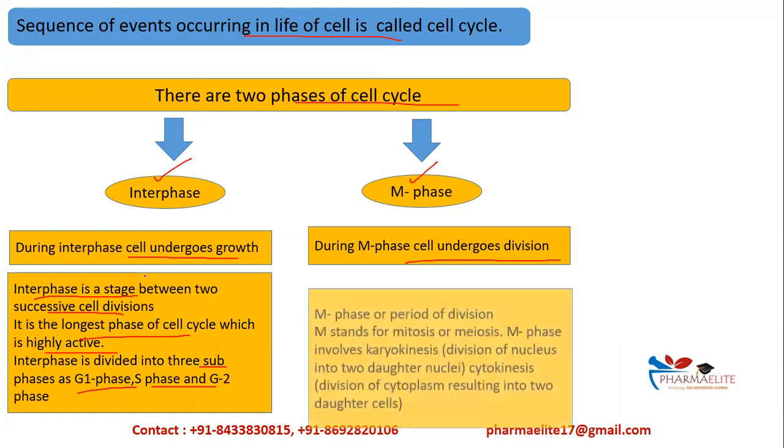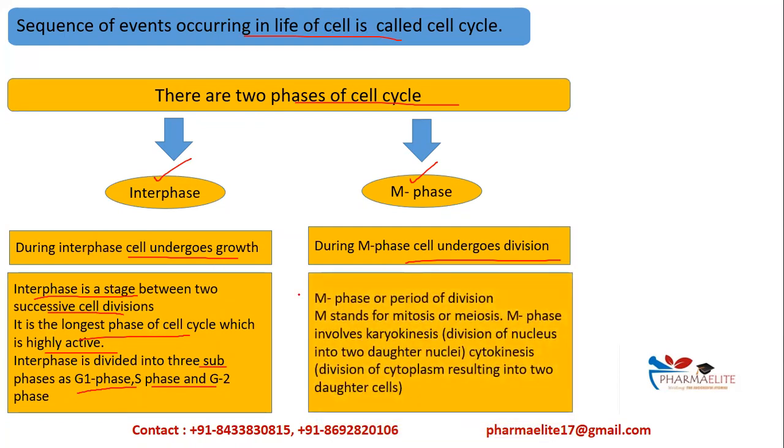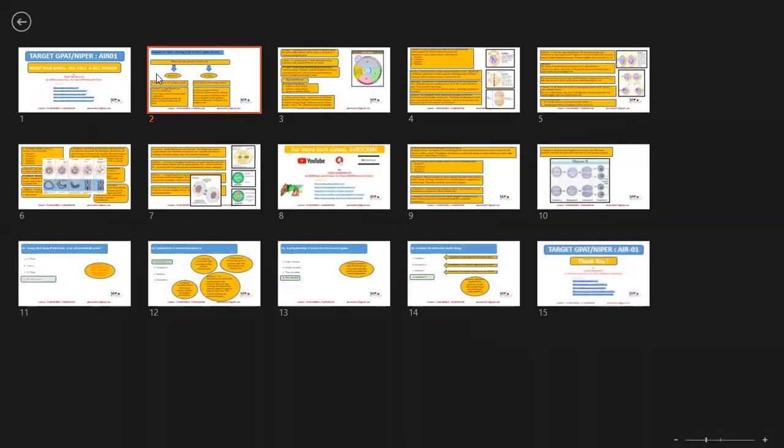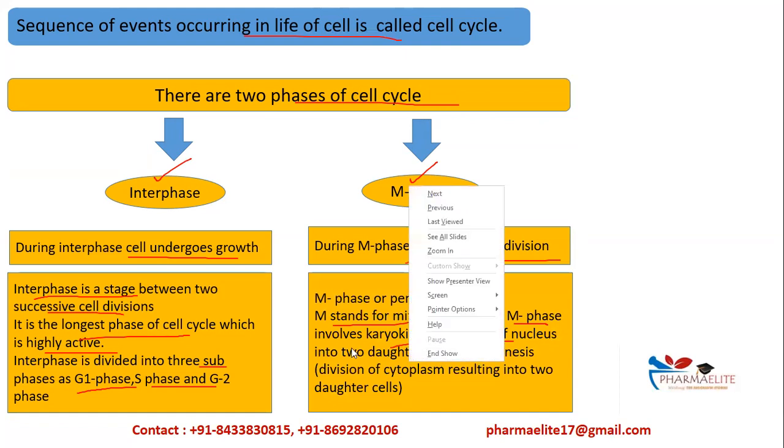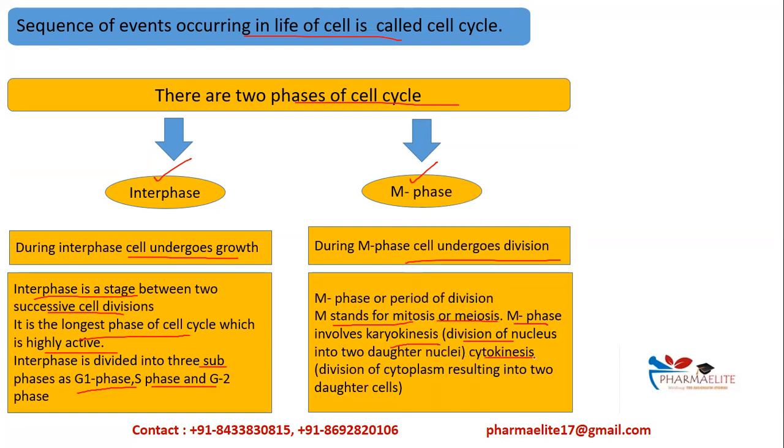Now, what is this M phase, where the cell undergoes division? It is a period of division wherein M stands for mitosis or meiosis. I'm sure you must all be familiar with the words mitosis and meiosis. Of course, we'll look at them in detail in the coming slides. The M phase involves karyokinesis. That is, it is the division of the nucleus into two daughter nuclei. Division of the nucleus is called karyokinesis. Another process that occurs is cytokinesis, which is division of the cytoplasm resulting in two daughter cells. Karyokinesis and cytokinesis occur in M phase, that is, in mitosis or meiosis.